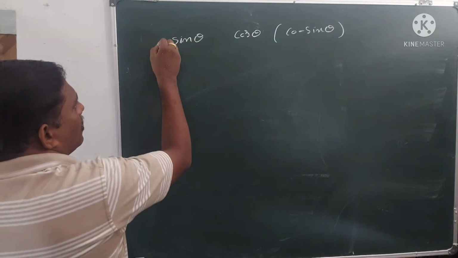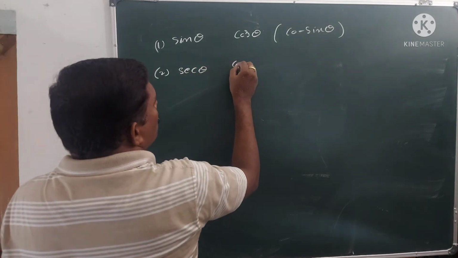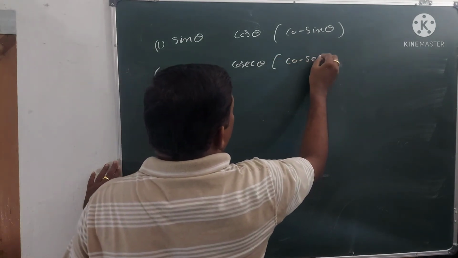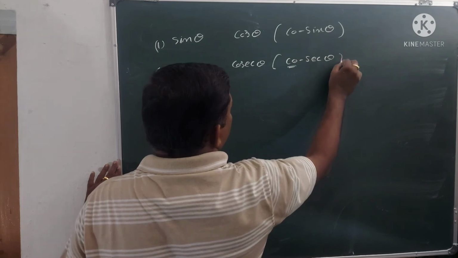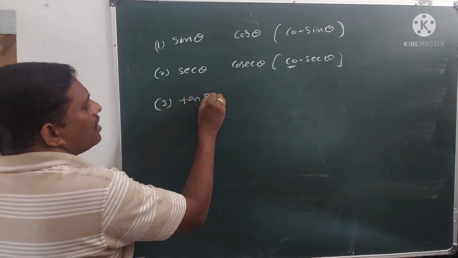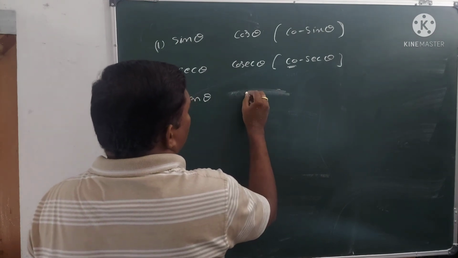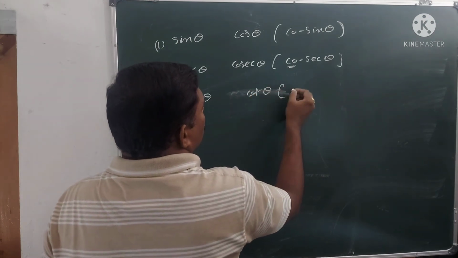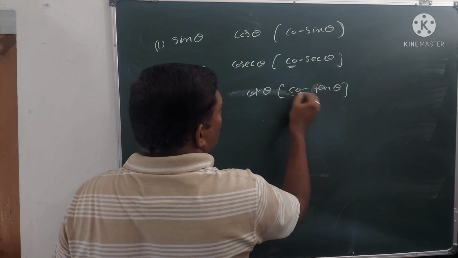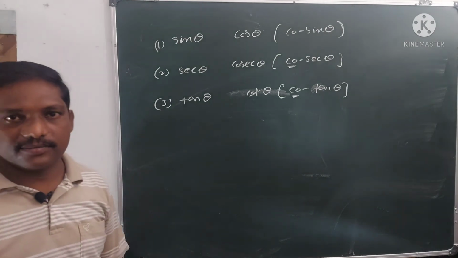Second, secant theta and cosecant theta, where co is added. And third, tan theta and cotan theta. Cot theta is nothing but cotan theta, where co is added. These 3 things we have to keep in our mind.